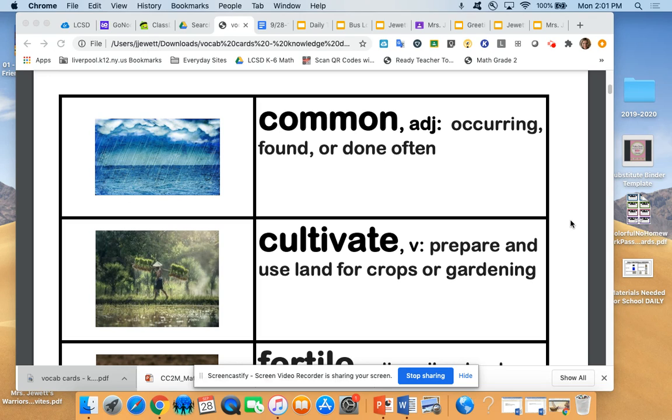Another word that you'll hear while I'm reading today, or while we're listening to the story, is the word cultivate. Cultivate means to prepare and use land for crops or gardening. If you look at this picture, they are cultivating the land. They're preparing it for crops or gardening.